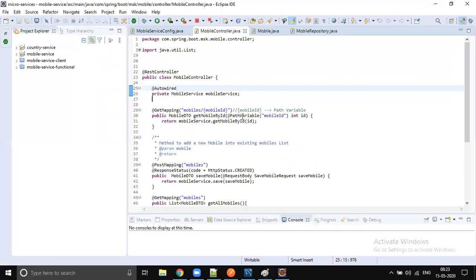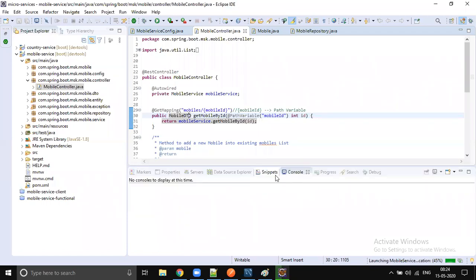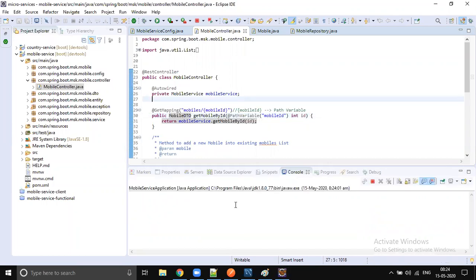So I will get a mobile ID, and right now the default response which we are giving back is application JSON. Let me run this code and show you. It will take a while to get the service started. Meanwhile, let's discuss.